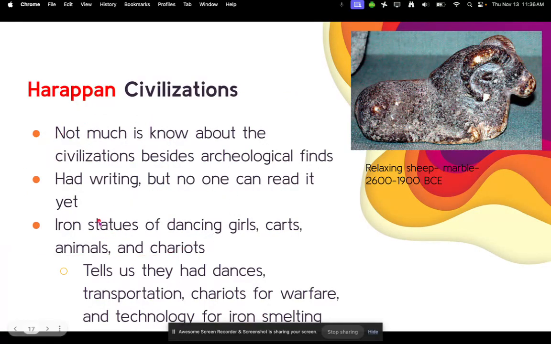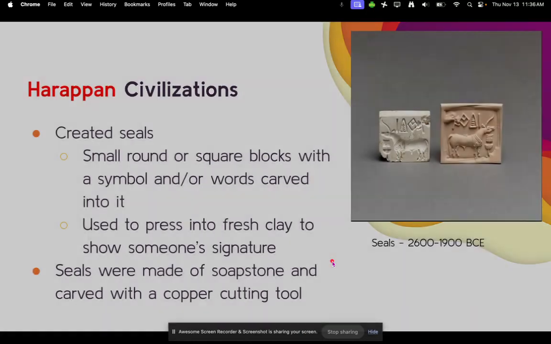But archaeologists have found things such as iron statues of dancing girls, carts, animals, and chariots. So this tells us that they had dances. They also had transportation. They had chariots for warfare, and they also had the technology for iron smelting, since these statues were made out of iron.